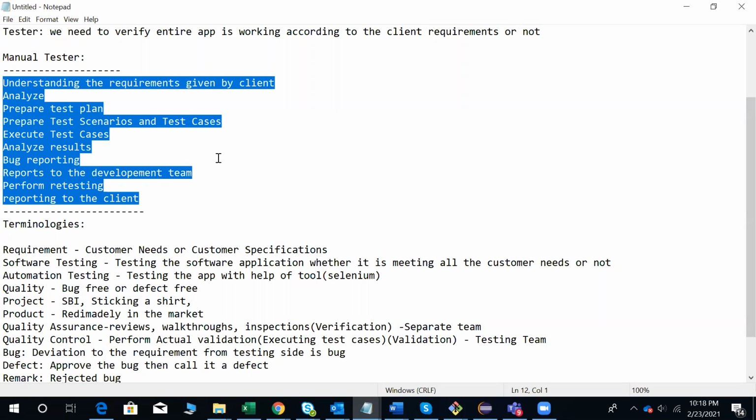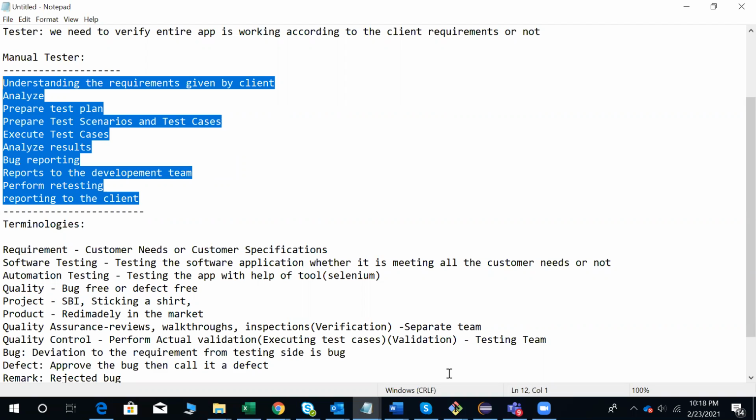If you know all these things, that's it. That is about the manual testing part. You need to know how to understand the requirements, analyze the requirements, and write the scenarios and test cases. This is a very, very important job in manual testing. Writing the scenarios and test cases plays a very major role, and then executing the test cases, analyzing the results, and bug reporting we need to do.